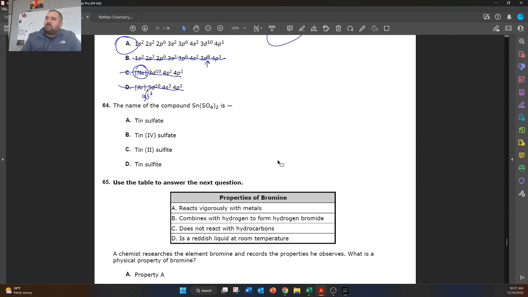What is the name of the compound Sn(SO4)2? So SO4 is going to be sulfate, and sulfate has a charge of -2. We have 2 sulfates, so the total negative charge is -4. We have 1 tin, so the tin has to have a charge of +4. So B is the answer here.